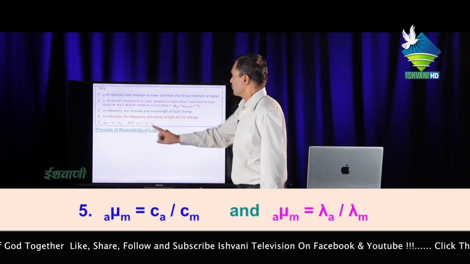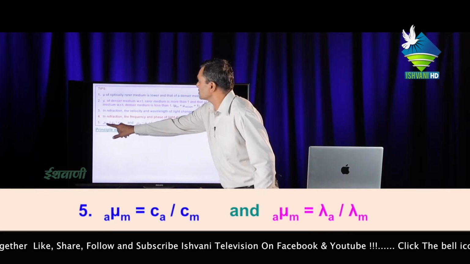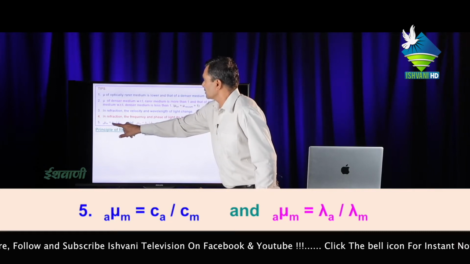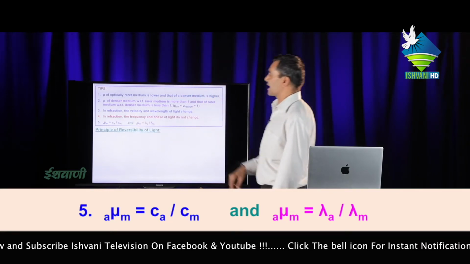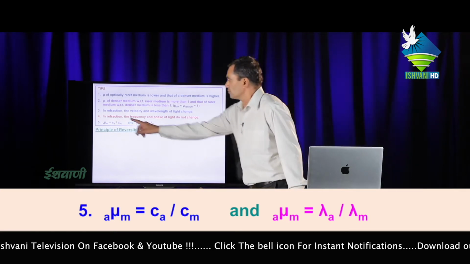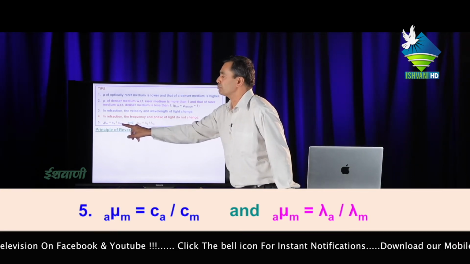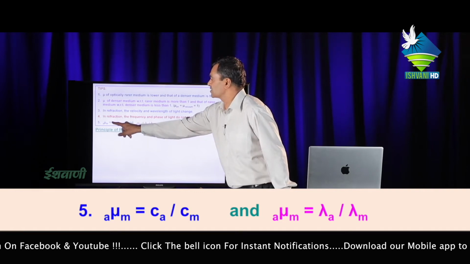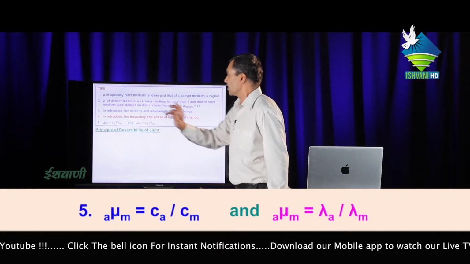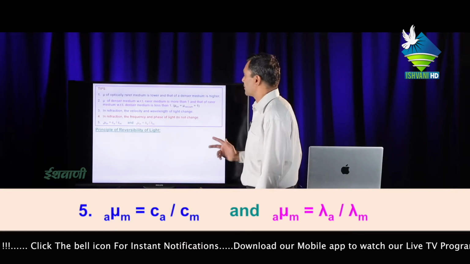We know that mu, the refractive index of a medium with respect to air, is the ratio of the velocity of light in vacuum to the velocity of light in the medium, represented by c_a and c_m, velocity in air and velocity in medium. And we know that c equals nu lambda.